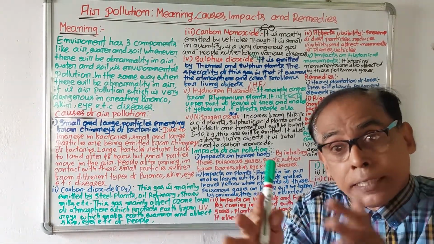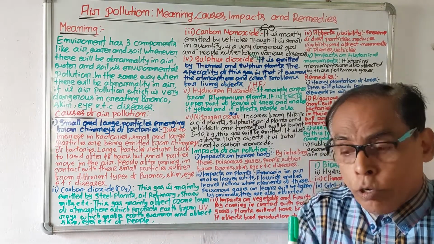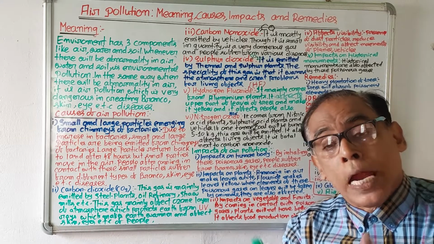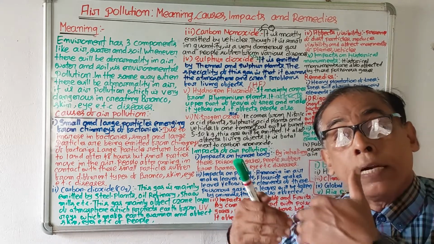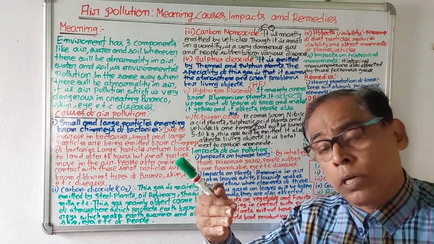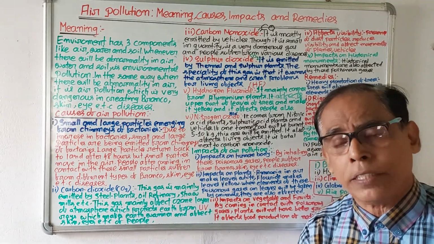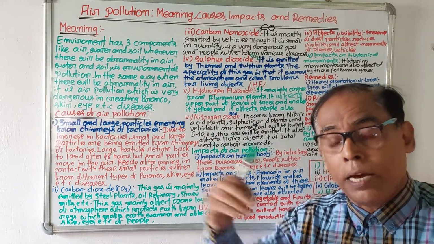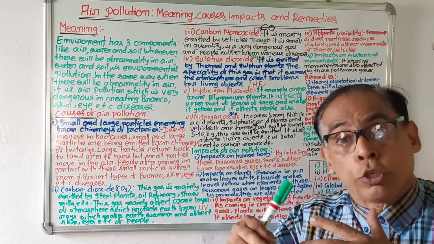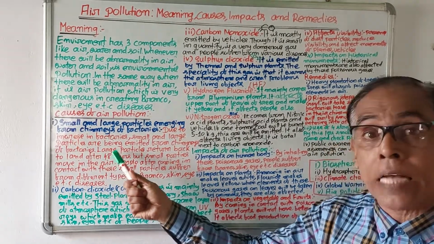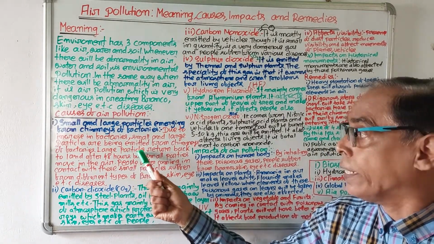Day by day factories are increasing. Due to this increase, more and more polluted smoke is being emitted through the chimneys of the factories. And in these poisonous smokes, both small and large particles are being emitted.